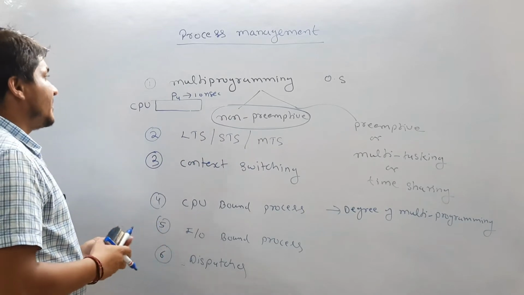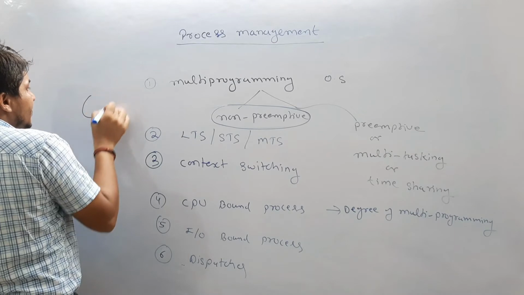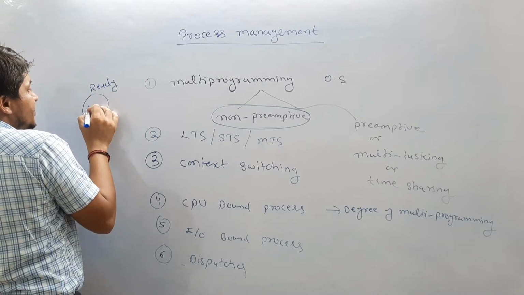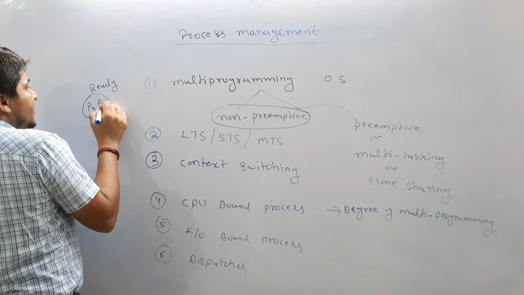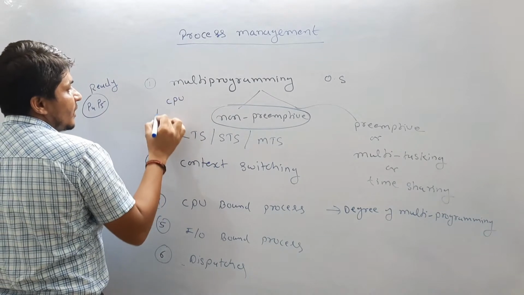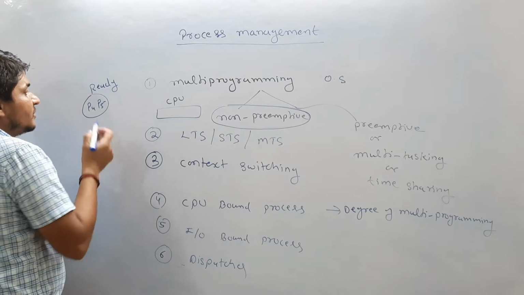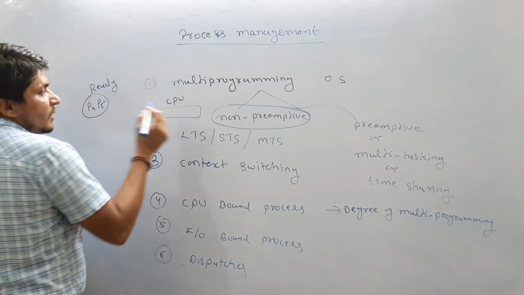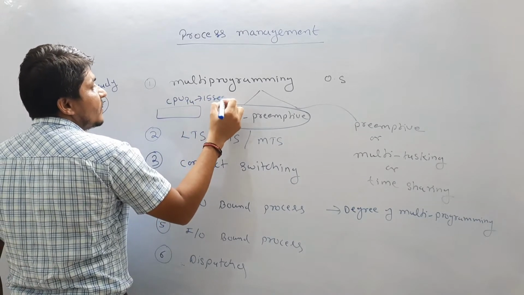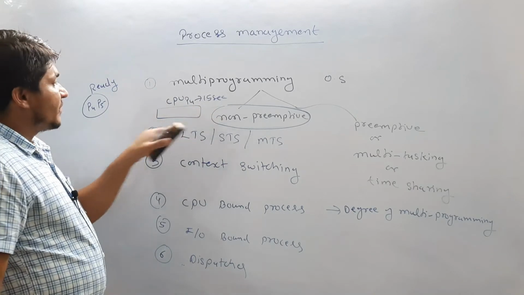Let me explain it again. Let's suppose this is the ready state, and there are two processes, P4 and P5. This is the CPU. Now let's suppose one process is selected based on some algorithm. Let's suppose that process is P4, and P4 requires 15 nanoseconds of CPU time for execution.